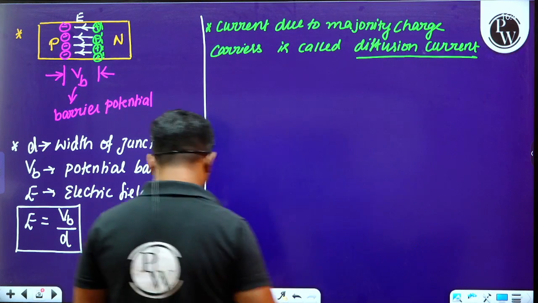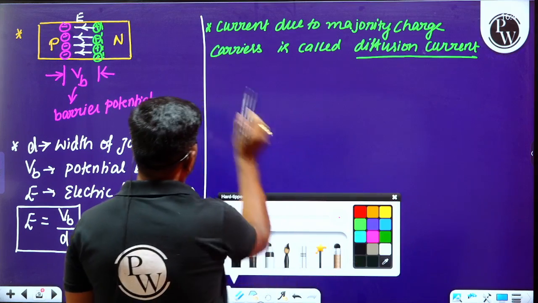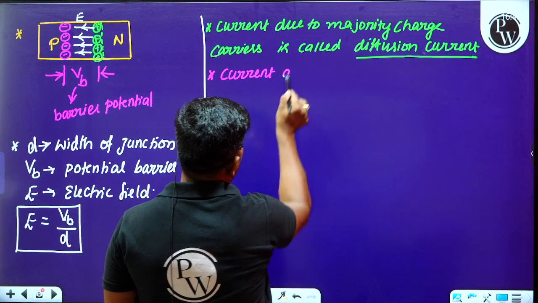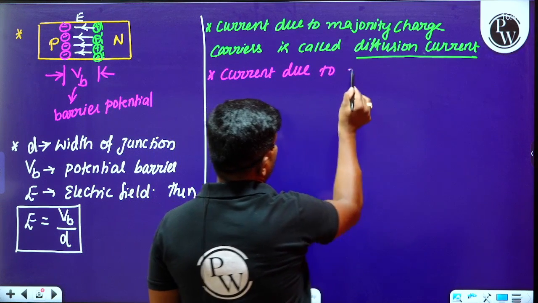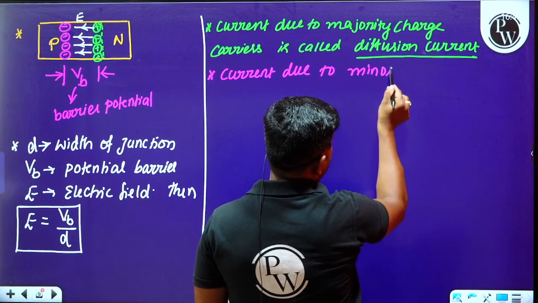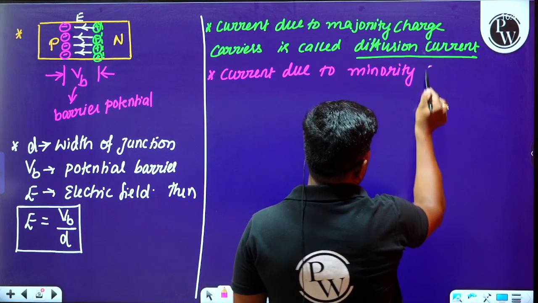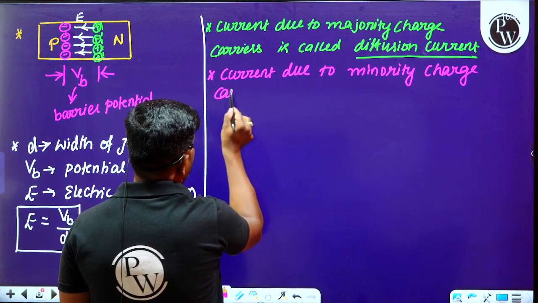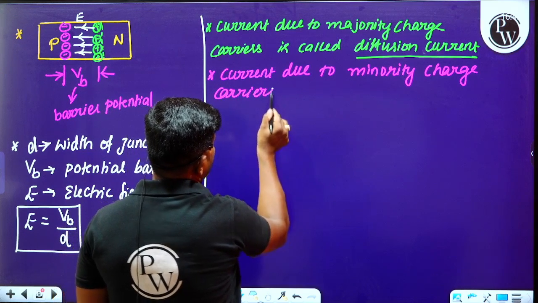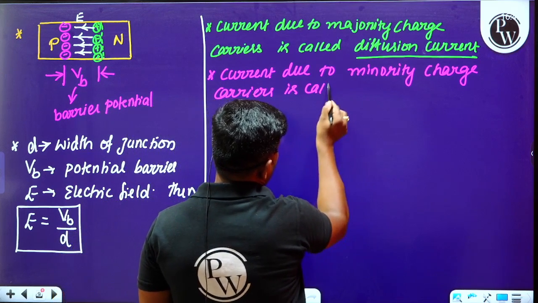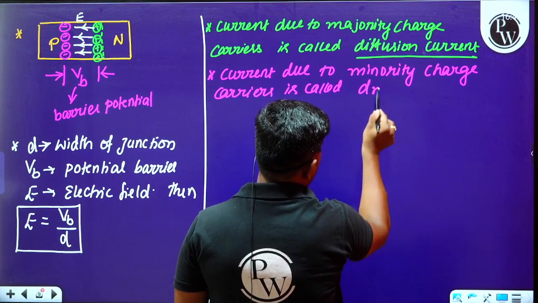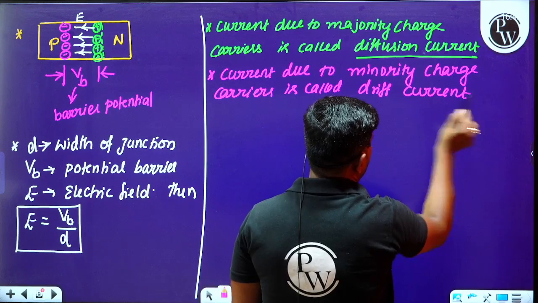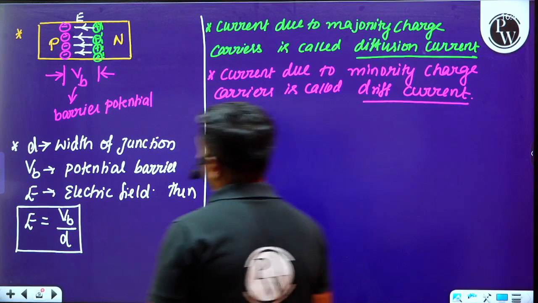Later we have to understand the current due to minority charge carriers, which is called drift current. I hope you are understanding each and every point here.